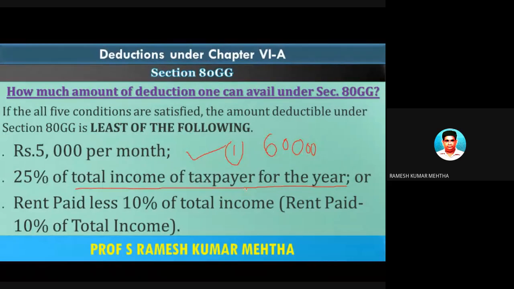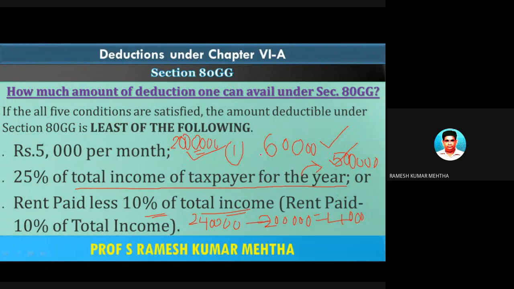25% of it. For example, the total income of this assessee for the whole year is some 20 lakhs. 20 lakhs into 25 percent is 5 lakh rupees. So the second one is 5 lakh rupees. The first one is 60,000 rupees. The third one is rent paid minus 10% of total income. For example, he has paid a rent of some 2 lakh 40,000, that is 20,000 per month, minus 10% of total income. I told you the total income is 20 lakhs. So 10% of total income is 2 lakhs, and the result is 40,000 rupees.